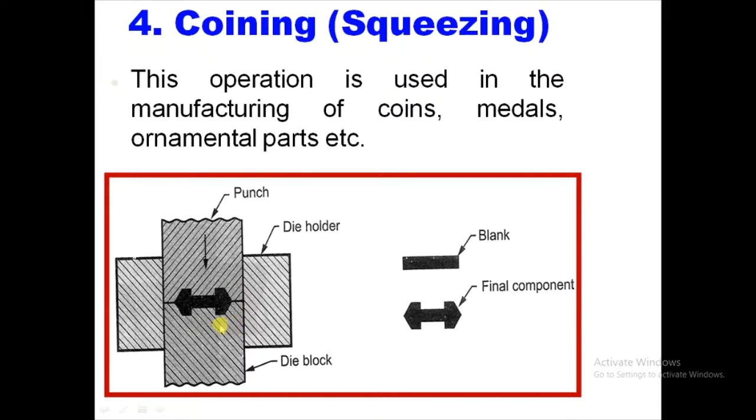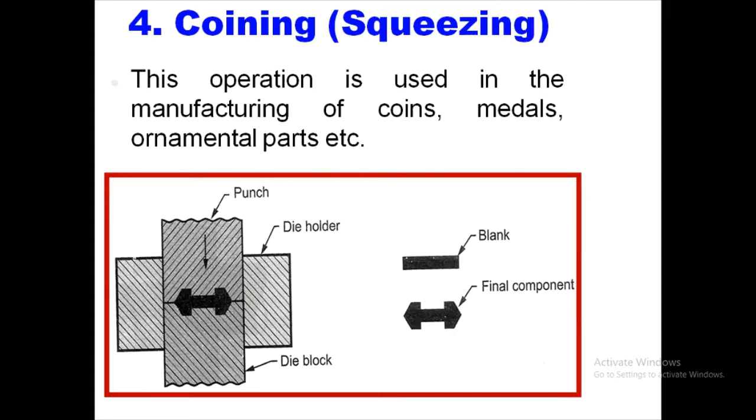One side is different on the die block, and the punch has a different shape, and by squeezing, the patterns on both surfaces are obtained, which are there on the punch and die. So this is about the squeezing.